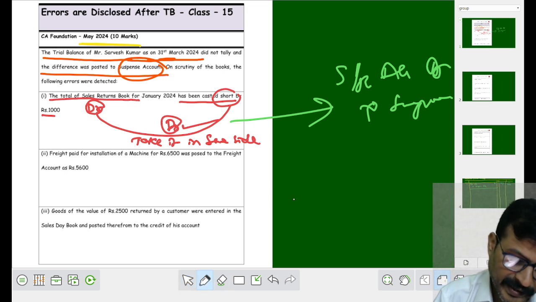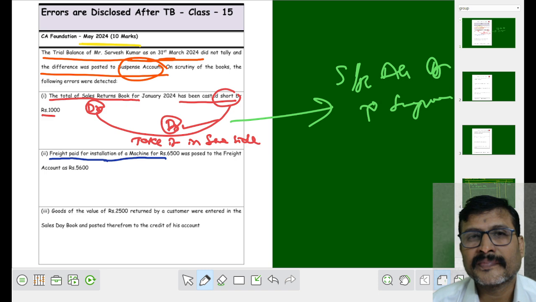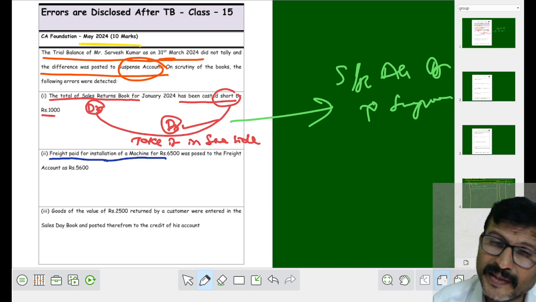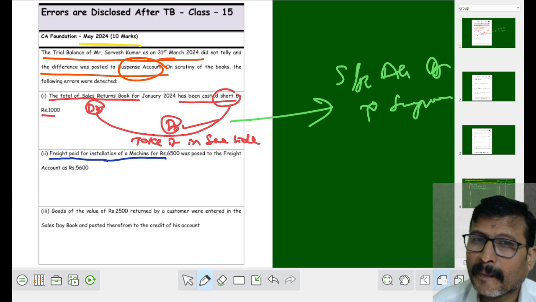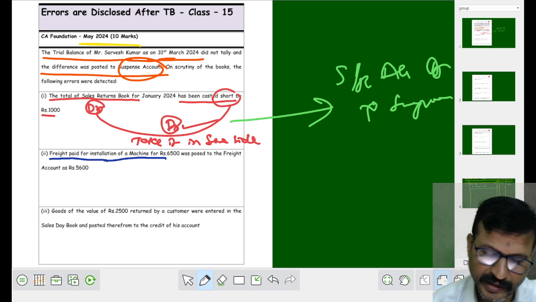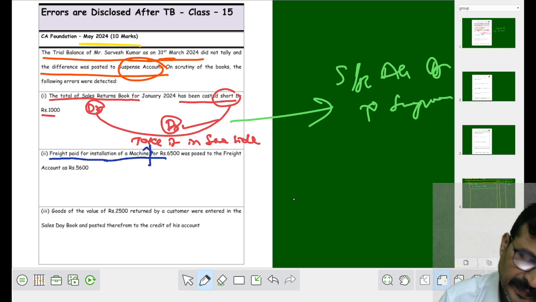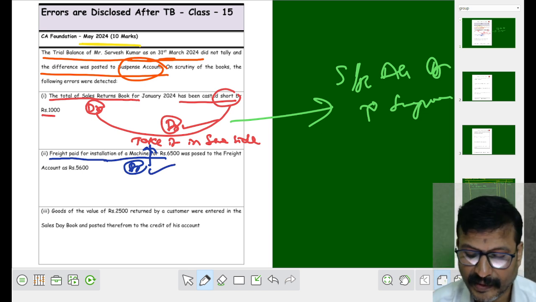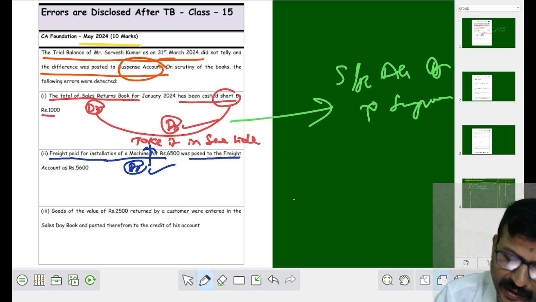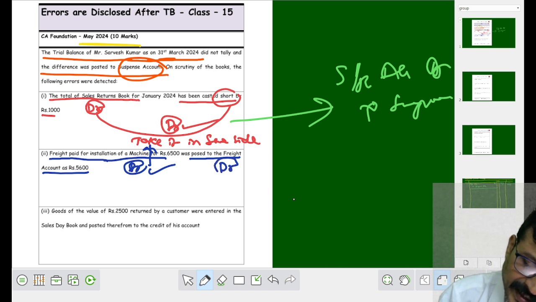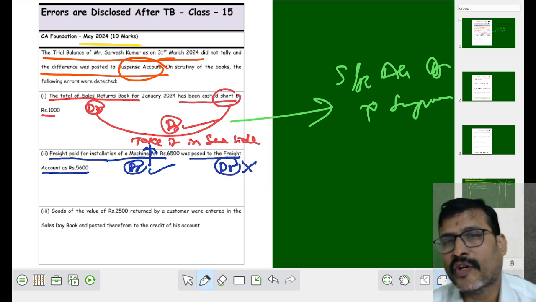See what happened in the second transaction. Freight paid for installation of machine. See, you paid the freight for installation of machine. You know, cost plus installation is added to the cost of the machine. The installation charges, the erection charges of the machine will increase the value of the machine. When the asset increases, the asset is to be debited as a correct entry. But what you have done was posted to the freight account. Freight is an expense, wherein you have posted a wrong debit.